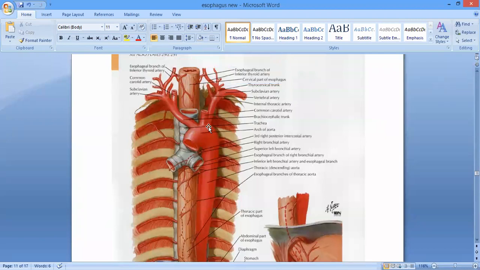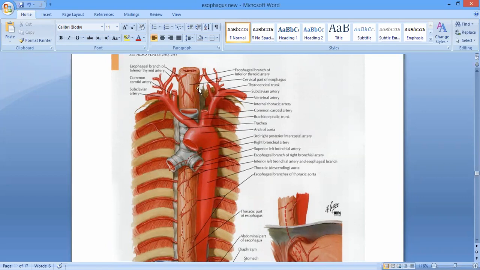Here you can see the left subclavian artery, right? And then the aortic arch, of course. You can see it is on the left side, coming in the posterior relations, right? So we have got the left lung and left pleura, this aortic arch, and then the left subclavian artery.